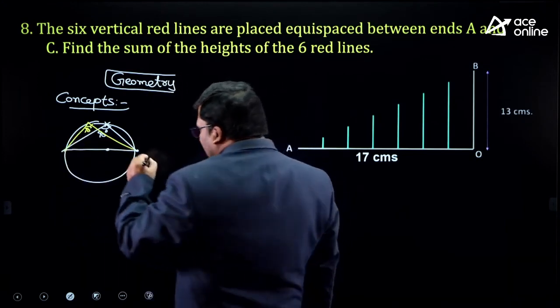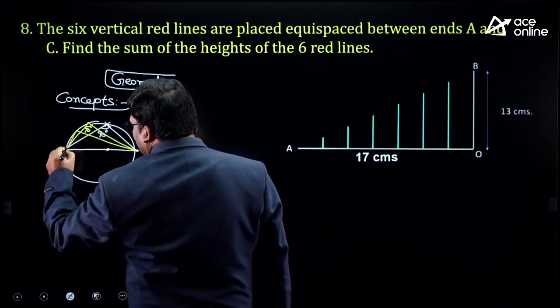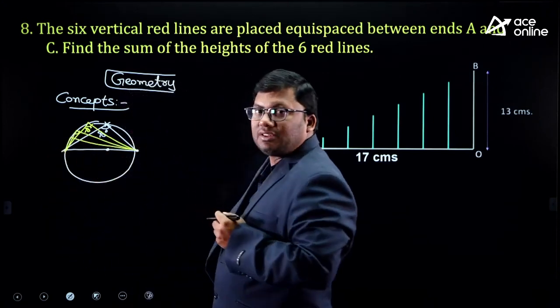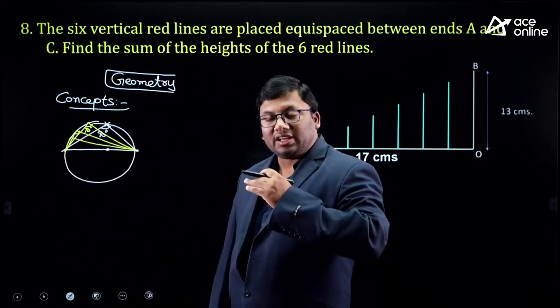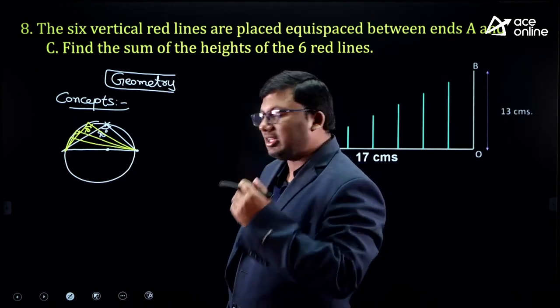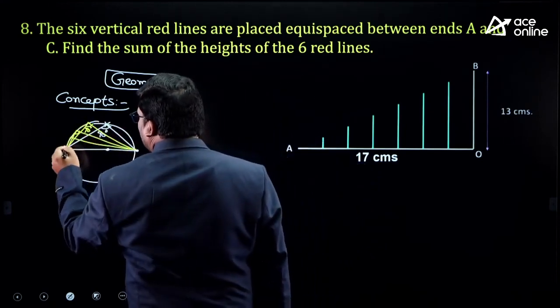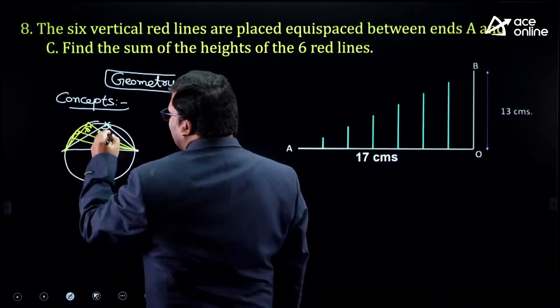Are you all with me? This is also 90 degrees. So, angle obtained by the diameter at a point on the circumference of a circle, all are 90, 90, 90.